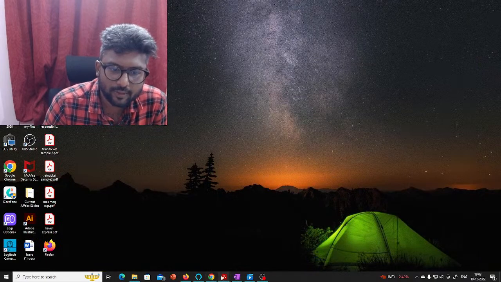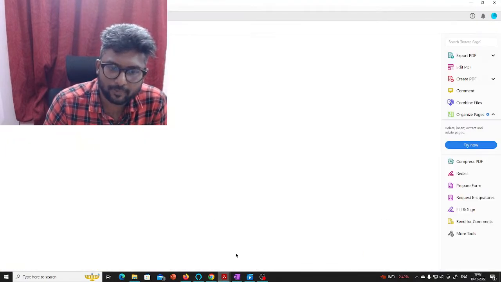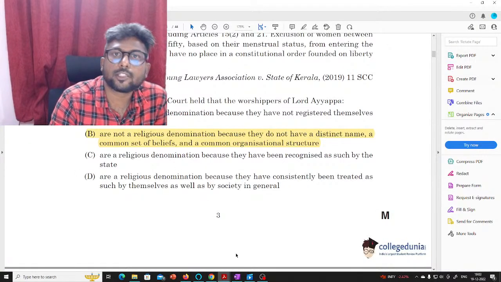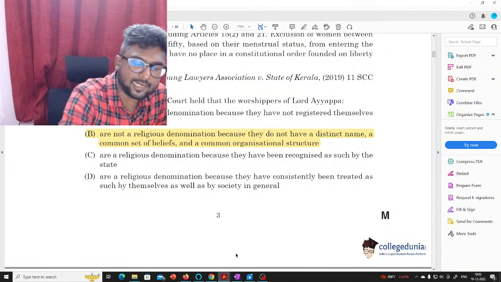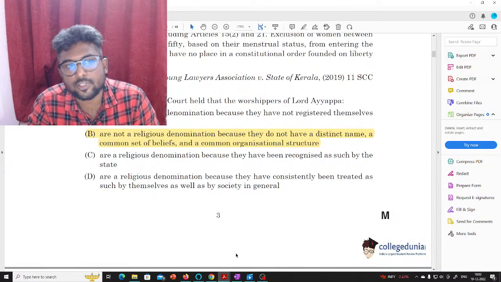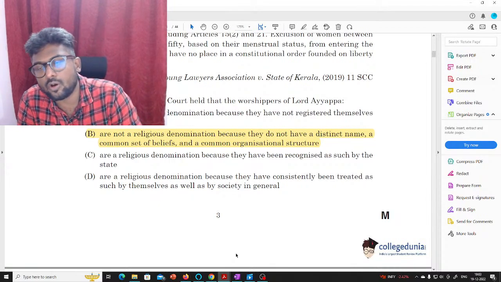Today we are going to see the CLAT PG paper. So the CLAT 2022 PG paper is being analyzed here, and in this section we will analyze the constitutional law section